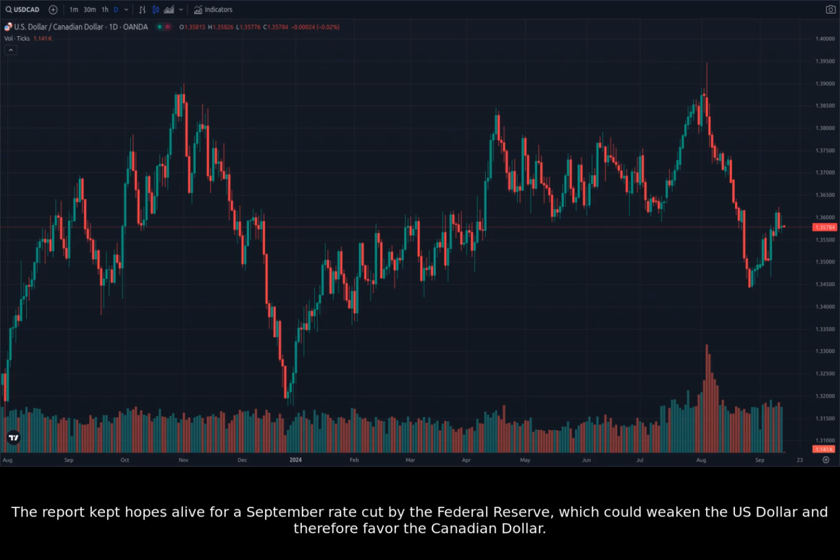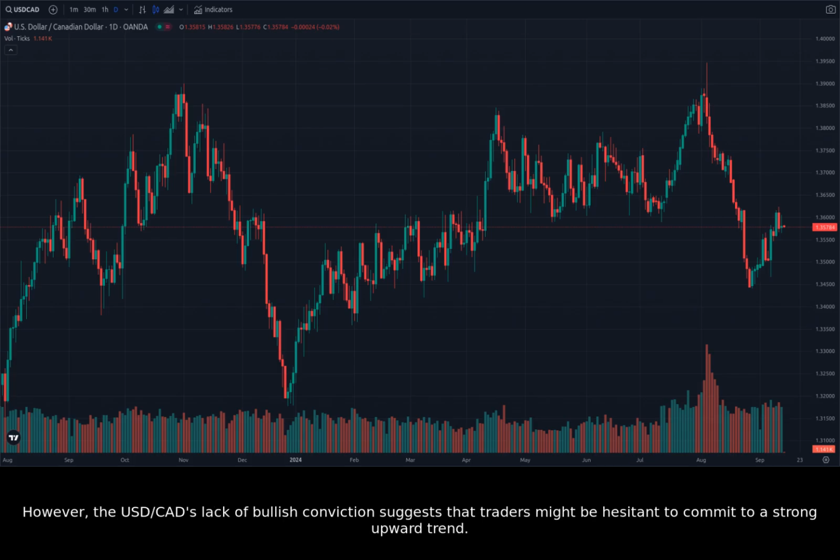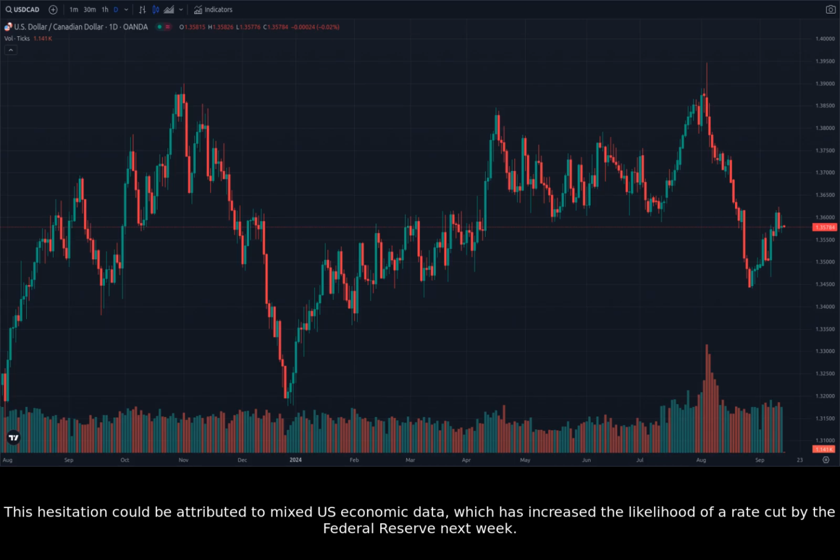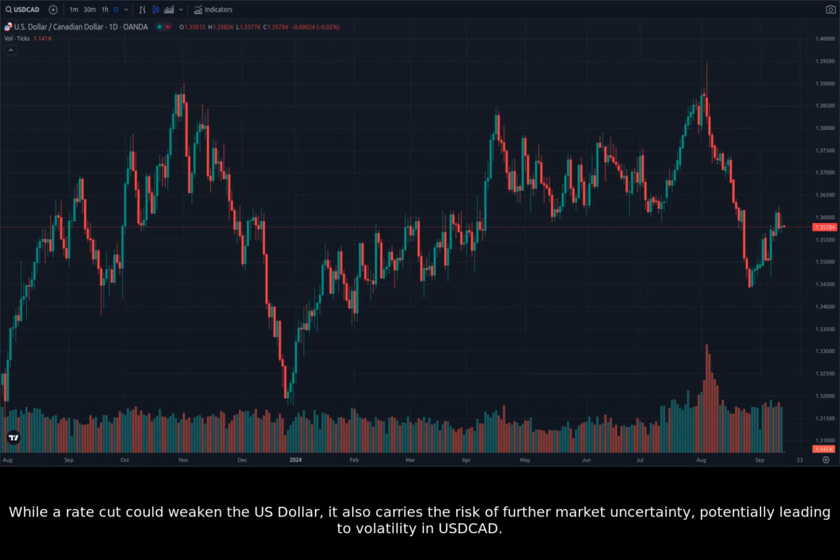The report kept hopes alive for a September rate cut by the Federal Reserve, which could weaken the US dollar and therefore favor the Canadian dollar. However, the USD/CAD's lack of bullish conviction suggests that traders might be hesitant to commit to a strong upward trend. This hesitation could be attributed to mixed U.S. economic data, which has increased the likelihood of a rate cut by the Federal Reserve next week. While a rate cut could weaken the U.S. dollar, it also carries the risk of further market uncertainty, potentially leading to volatility in USDCAD.